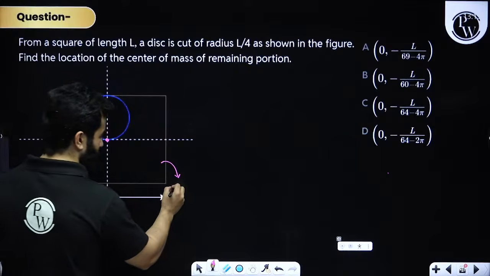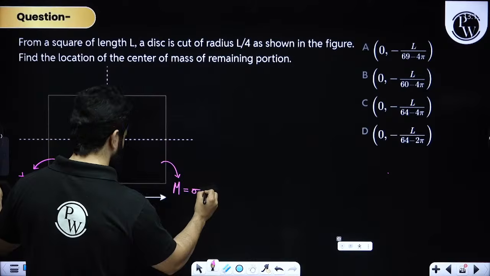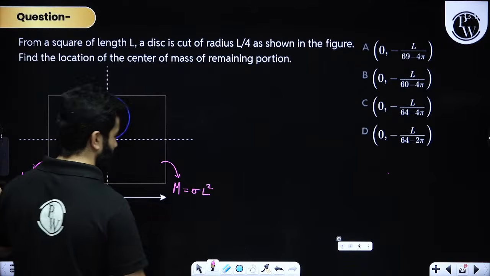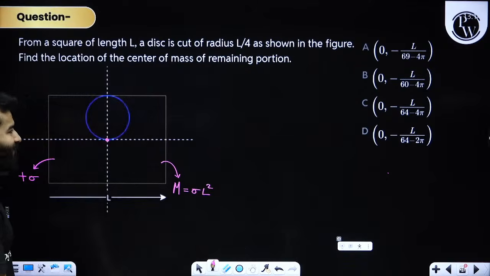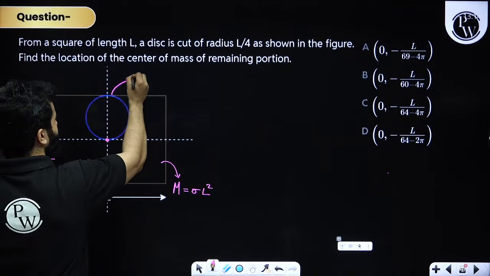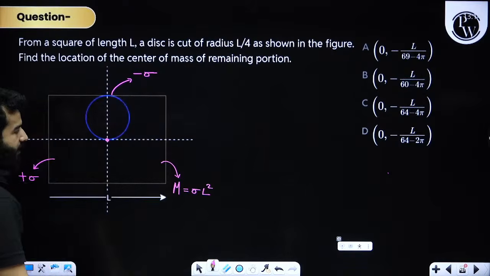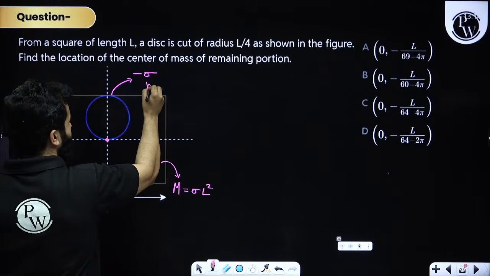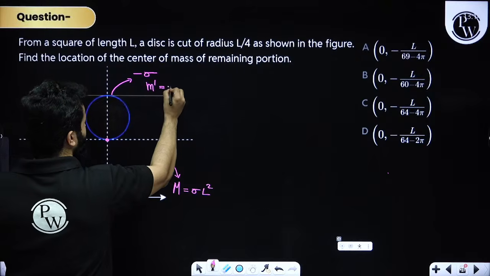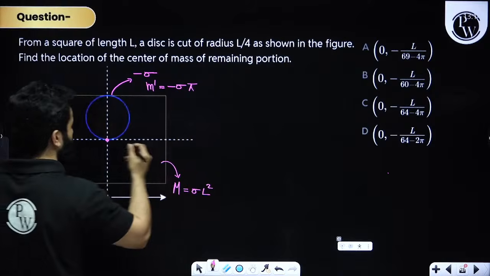So capital M can be written as sigma multiplied by L square. Is that clear? This means that the cavity will have a negative mass density, and mass of this will become minus sigma times pi r square.